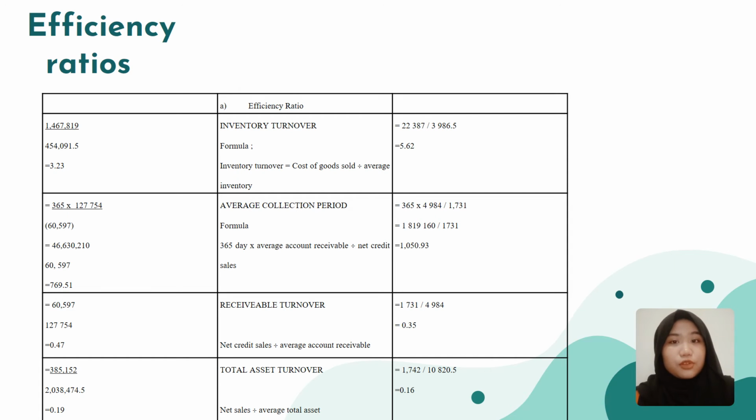And lastly, for total assets turnover, you need to divide the net sales and average total asset. To find average total asset, you need to add total asset from current year and total asset from previous year and divide it into 2. So you will get average total asset. So for Mr. DIY, the total asset turnover that they gain is 0.19, while for IKEA 0.16.